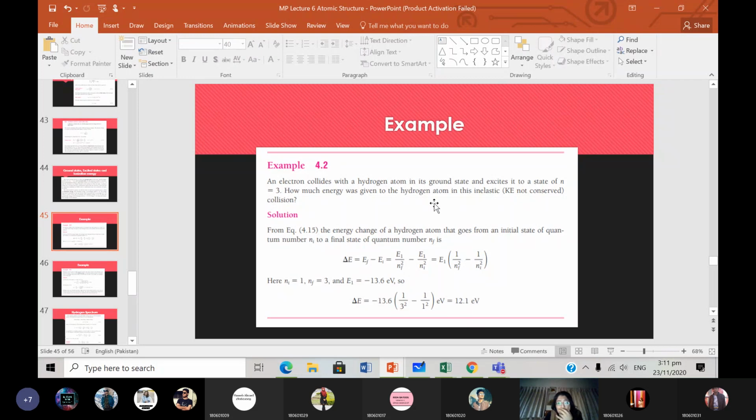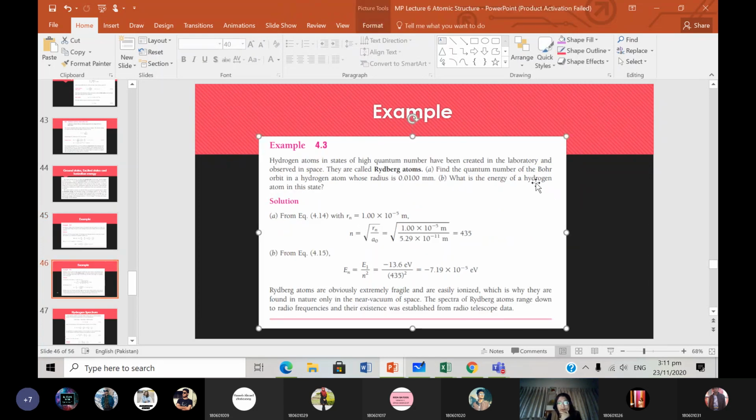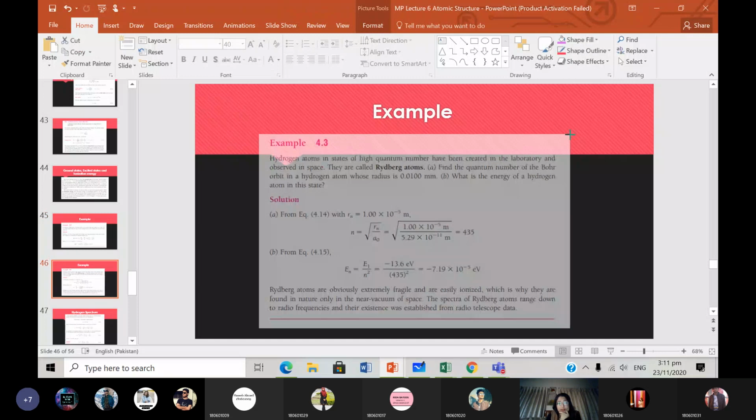So basically, how much energy was given to the hydrogen atom in this inelastic collision? That is equal to 12.1 electron volts. That was the amount you needed to excite the electron from the ground state to the state N is equal to 3. This is the amount of energy you need to put in. Okay? So we'll do another example now. Any questions so far?